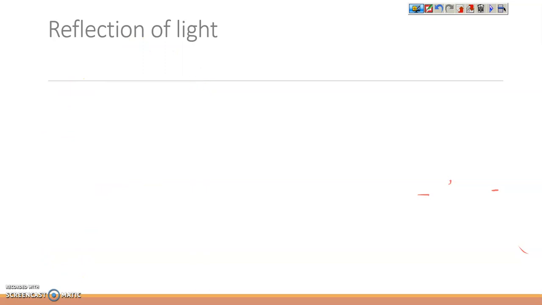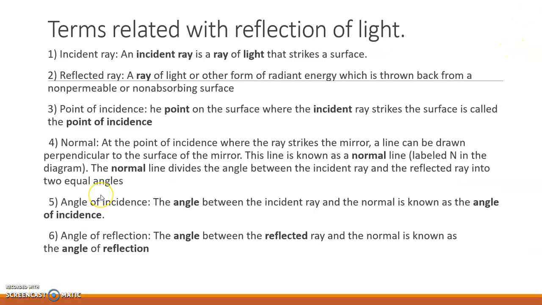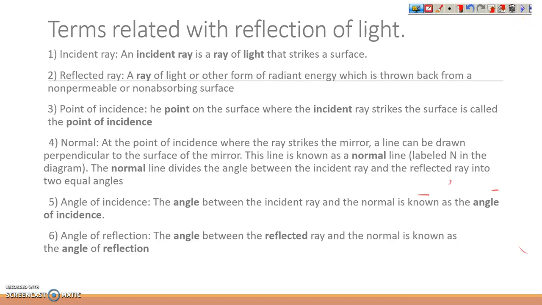And then let's talk about the terms which are related to the reflection of light. Let me first draw and then explain. So here, suppose it is a wall.